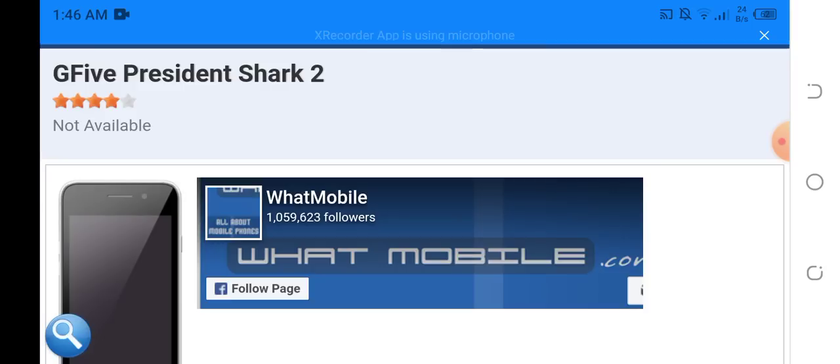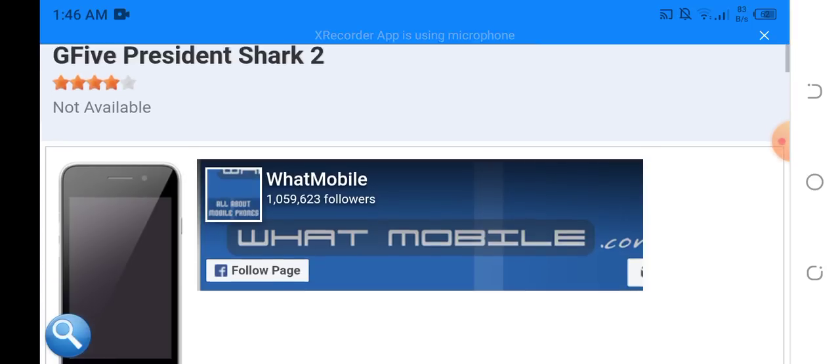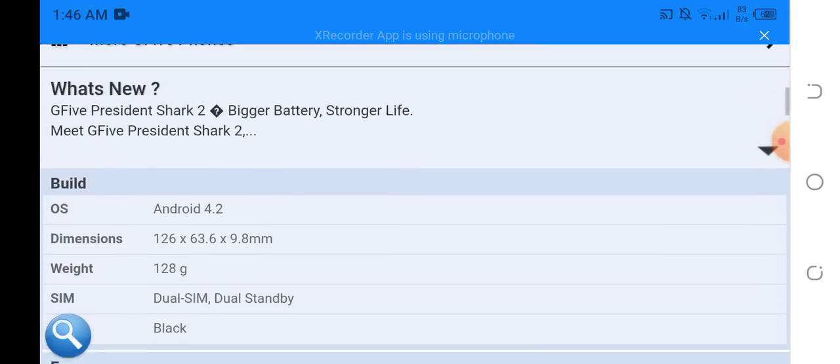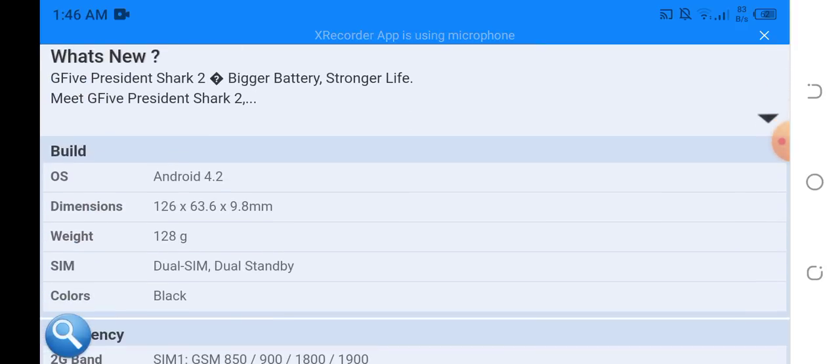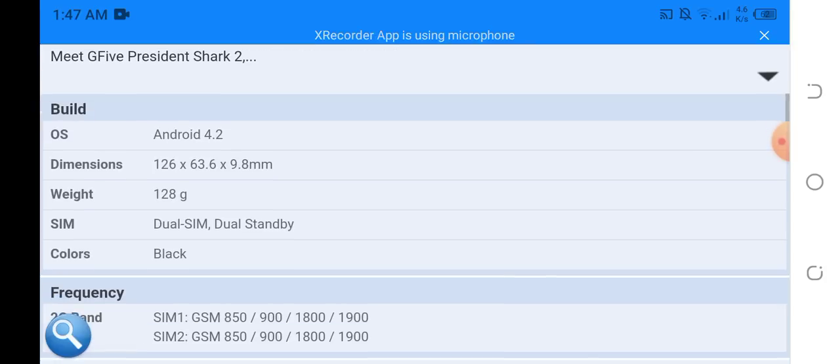So guys, here we have the G5 President Shark 2 mobile. Detailed specification. Built-in quality of Android OS, Android 4.2. Dimensions 126 x 63.6 x 9.8 mm. Weight 128 grams. SIM dual standby.